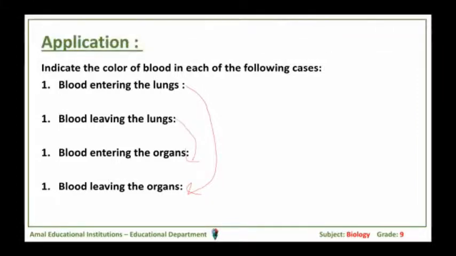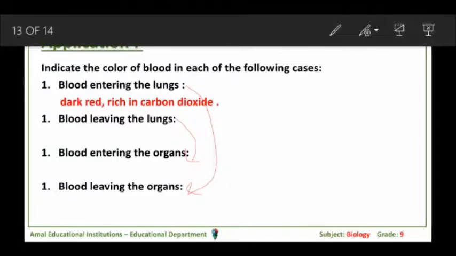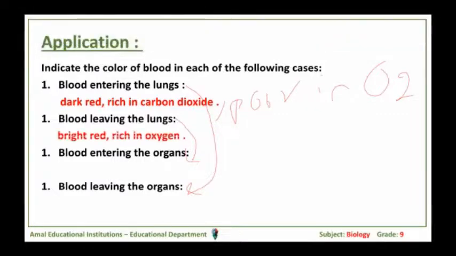Let's see the answers. The blood entering the lungs, which is coming from the organs, for sure is dark red because it is rich in carbon dioxide and poor in oxygen. The blood leaving the lungs is now rich in oxygen, so it is bright red.